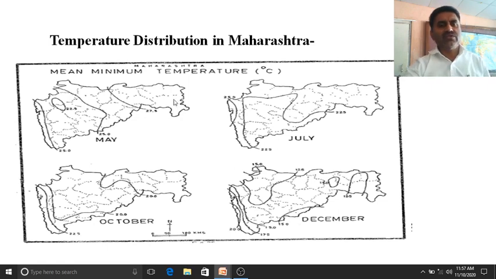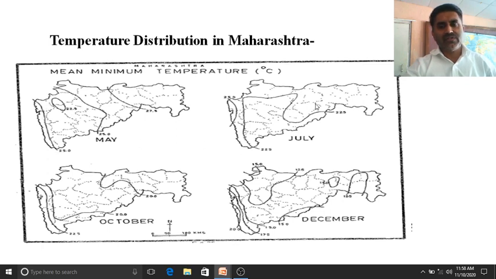Here you can observe that the coastal part has a higher temperature. Why is it so? Because this is the mean minimum temperature, which means how much it gets cooled, or how much the temperature can decrease. This is the land part, and it cools quickly, because as you know, land heats quickly and cools down quickly.